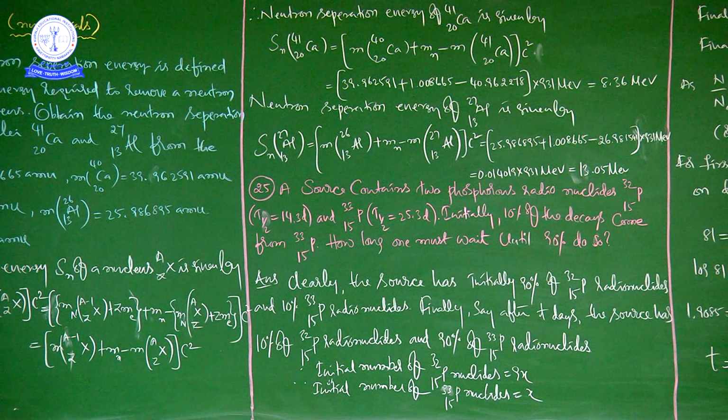Knowing this formula, we already know this relation, and substituting, we get this relation. Applying the log on both sides, we got the t value as 208.5 days. So in our next class we will continue with the 26th problem. Thank you.